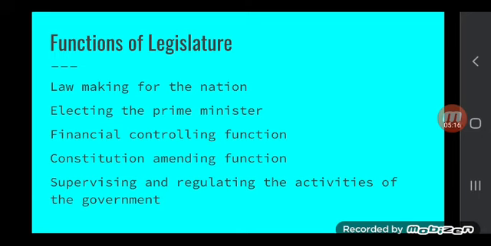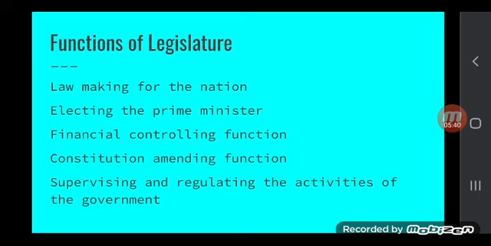Another important function is to elect the prime minister. The party which holds a majority of seats in the legislature can form government, and the legislature elects the prime minister.